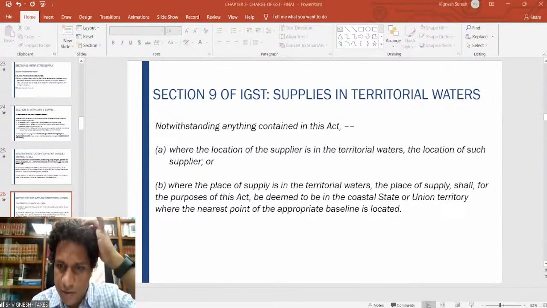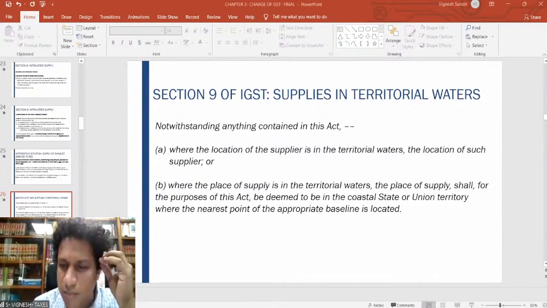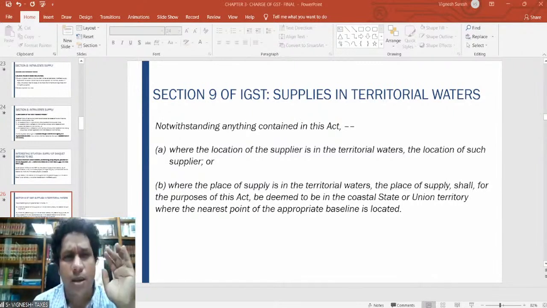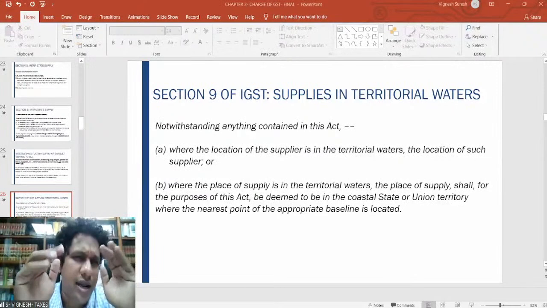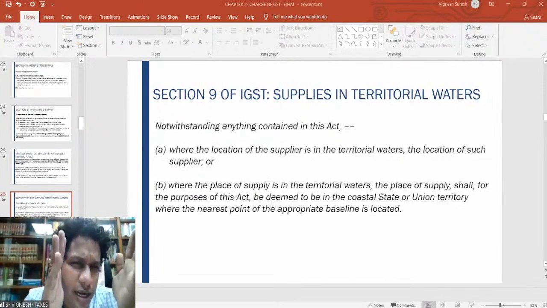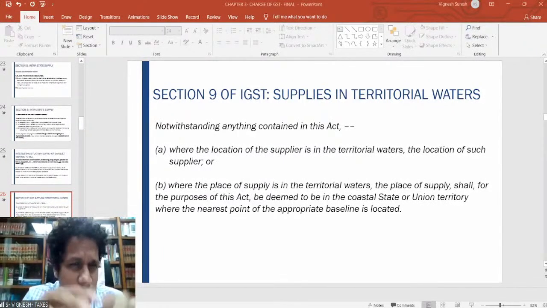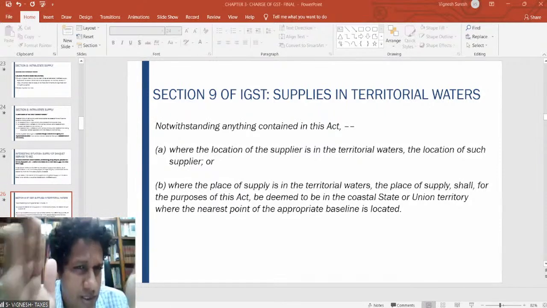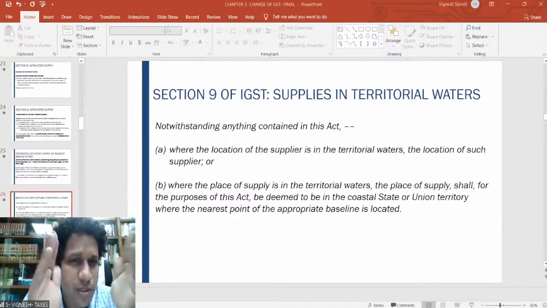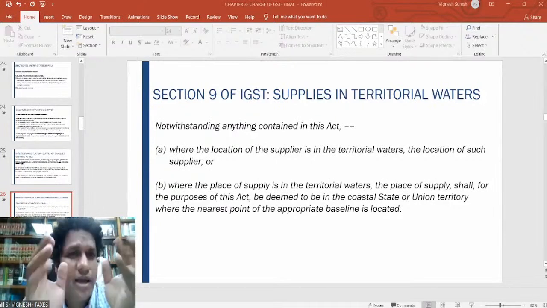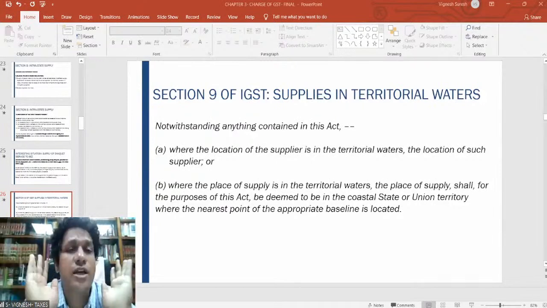Sir, is SEZ treated as outside India? See, SEZ is not treated as outside India. It is located within India only for tax purposes. Only for tax purposes, it is to be treated as a foreign country.